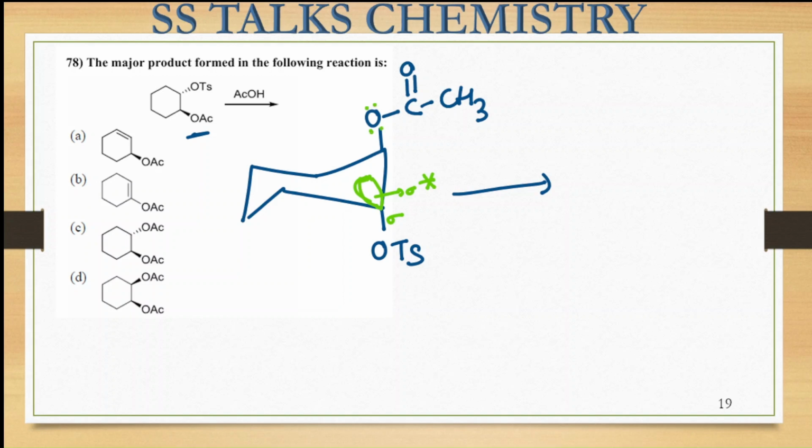This oxygen that is containing the lone pair will be transferred to this side. Here this is transferred to this oxygen center. Now this becomes O negative, right? This can transfer its electron density to this sigma star and this OTs bond can break from here. That means in the above plane we will be getting this type of species.